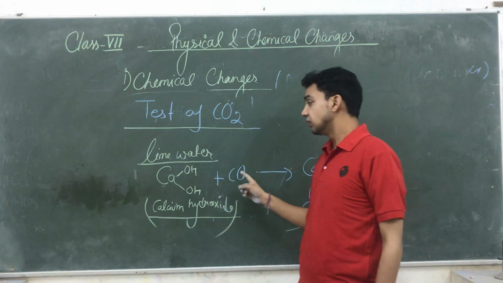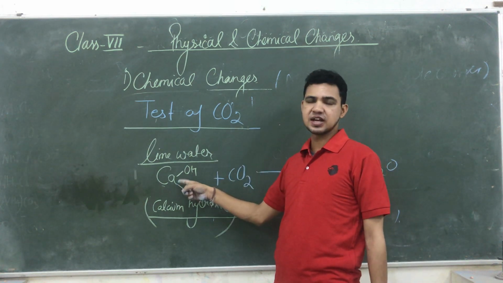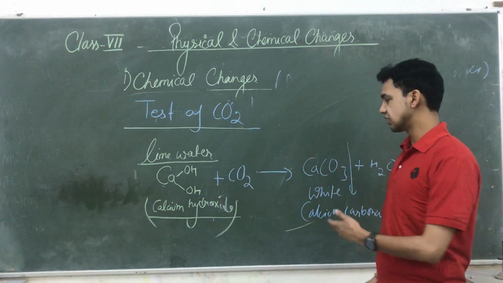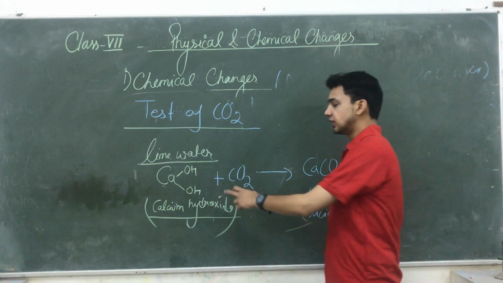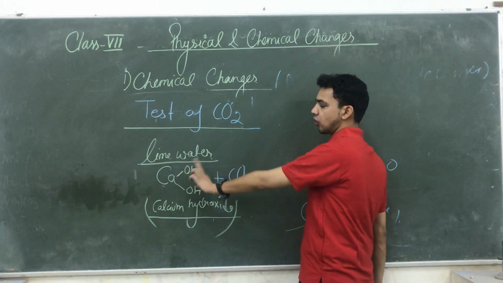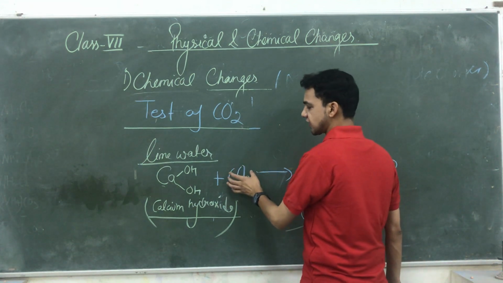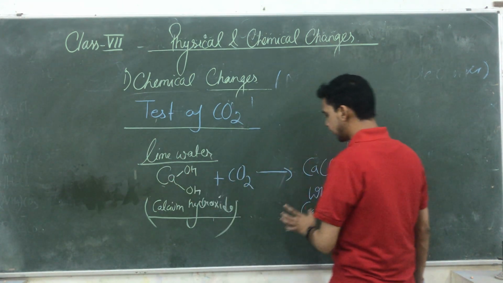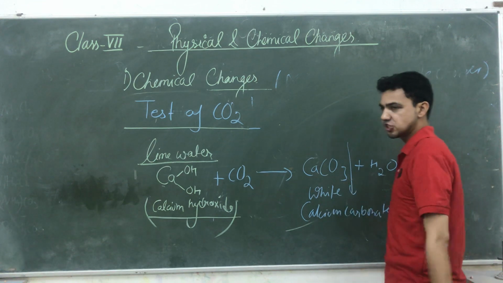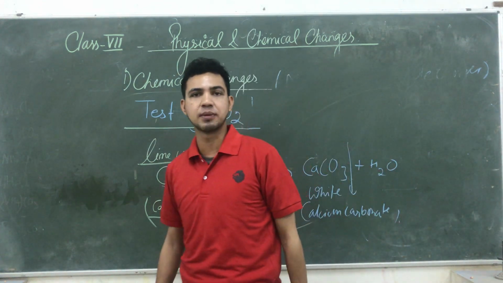Okay. So when you pass any other gas inside this calcium hydroxide, it does not give such a test. But only carbon dioxide is capable of performing that test with lime water. So when the upcoming gas is carbon dioxide, it immediately reacts with lime water and gives you white color calcium carbonate. It is also a kind of chemical change.